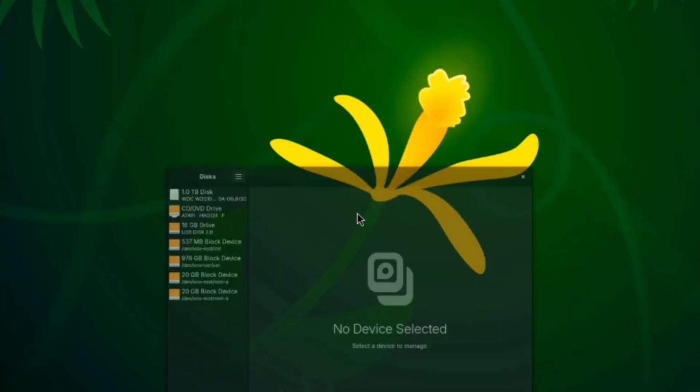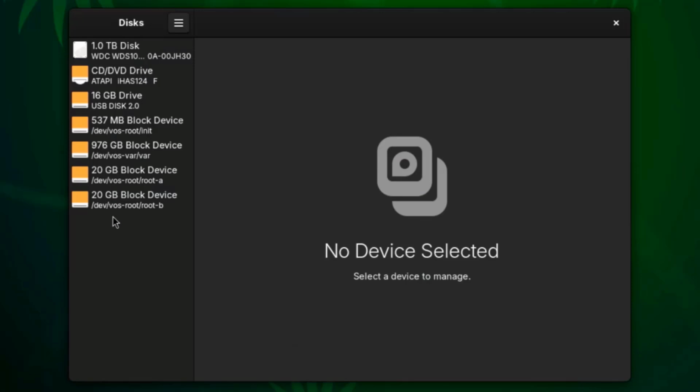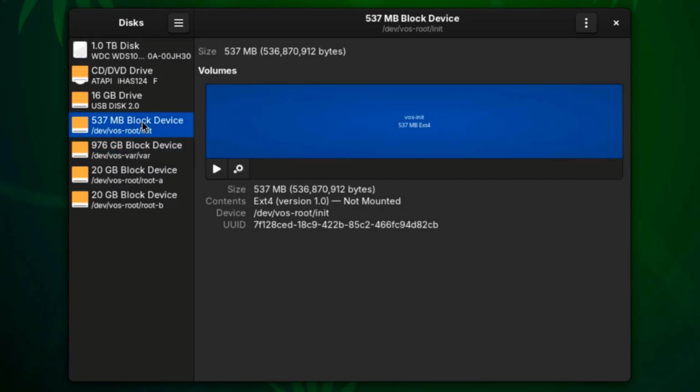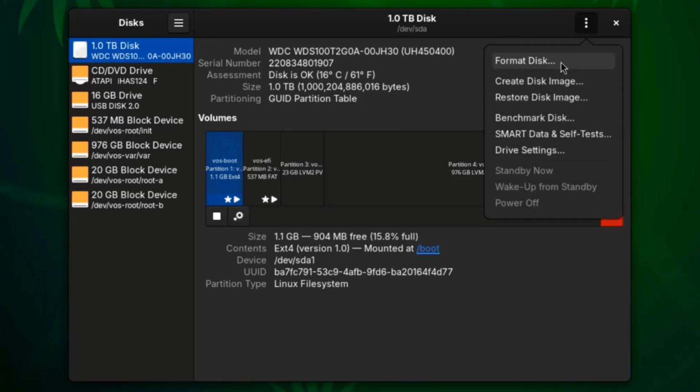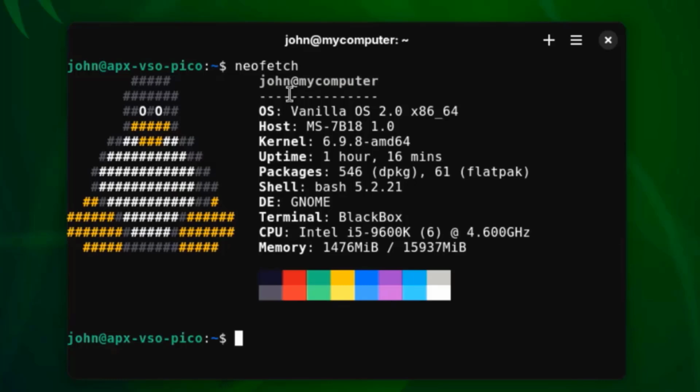I'll click on disk. So these are just some of the features of the new Vanilla OS Orchid. The kernel version is 6.9.8. The desktop environment is GNOME. The terminal is Black Box.